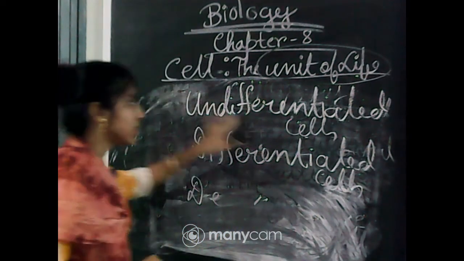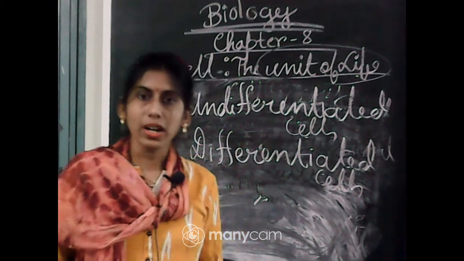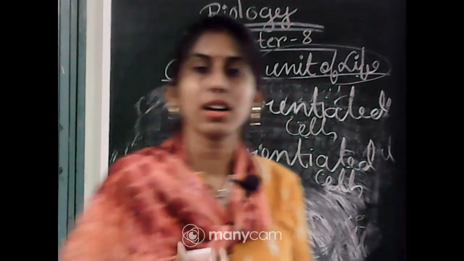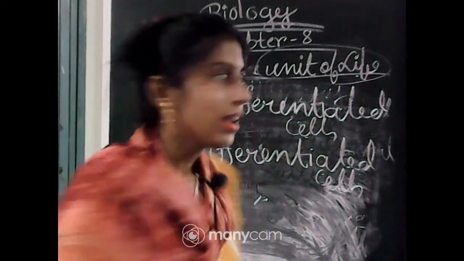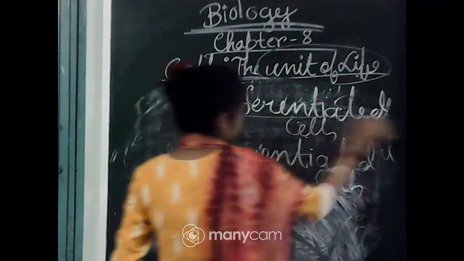These are mainly stem cells. These cells can form any type of cell, like meristematic cells. As you know, meristematic cells have the ability to divide, and the zygote. These are examples of undifferentiated cells.